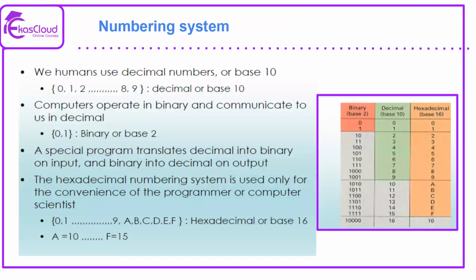So what are these numbering systems? As you can see on the picture, for the binary, the base value is only 2. As you can see, the binary representation of the value up to 9, and then 10, 11, 12, 13, 14, 15, 16. They are the decimal values, and you can see the representation of binary as well as the hexadecimal corresponding to it.